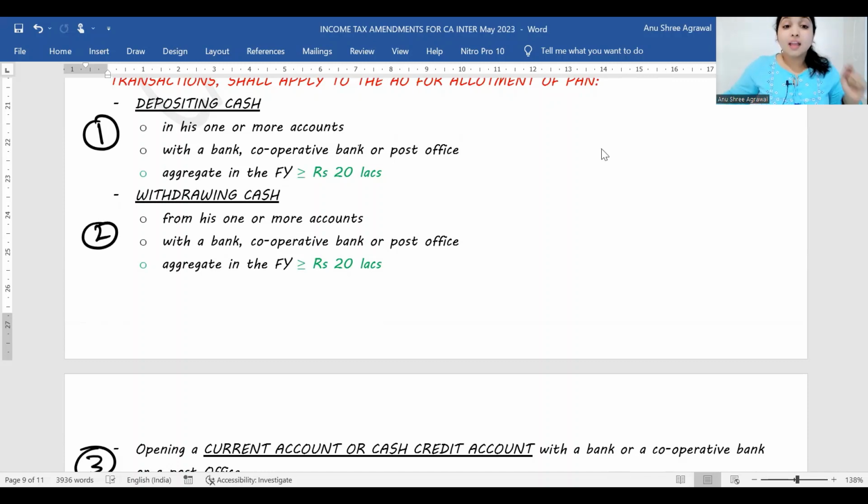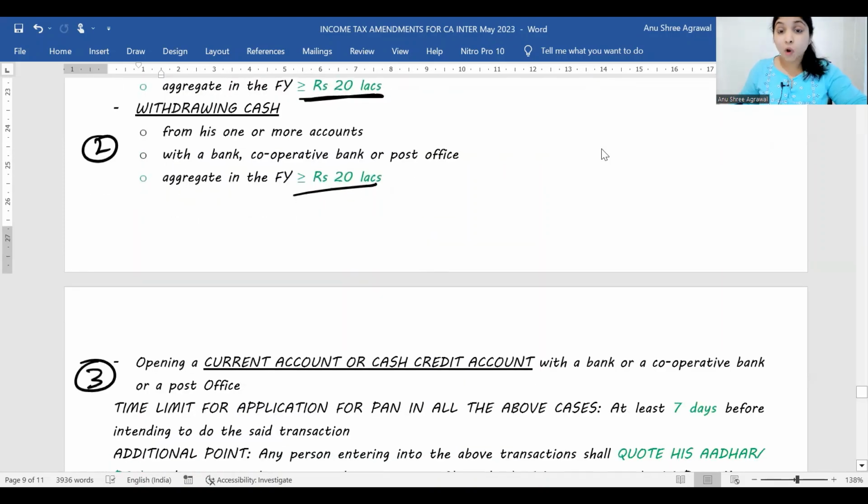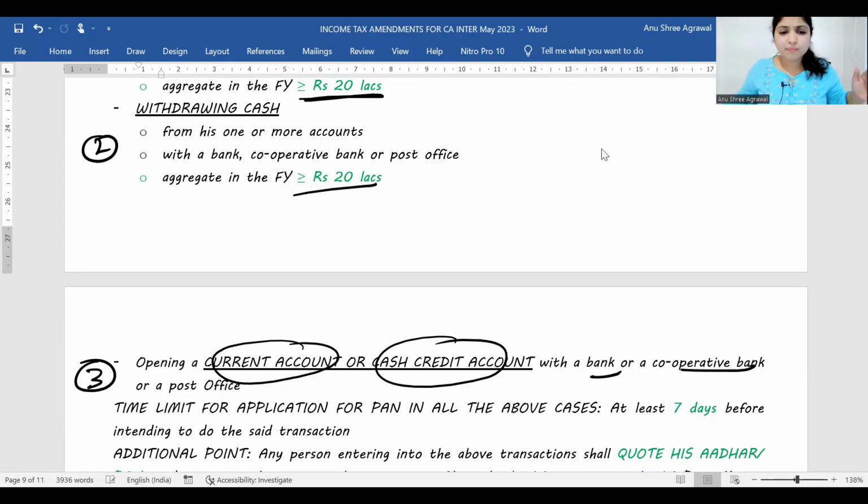What are the 3 things? If you want to deposit cash into your bank accounts, or if you have an account with a cooperative bank or with a post office, and the total cash that you want to deposit in these accounts is at least 20 lakh rupees. In simple words, total cash deposit you want to do is at least 20 lakh rupees. Or you want to withdraw cash. You have an account with a bank, a cooperative bank, or a post office, and from here you want to withdraw cash in such a way that in total you want to withdraw at least 20 lakhs. Or you want to open a current account or a cash credit account, overdraft account, CC account and all, with a bank, cooperative bank or post office.